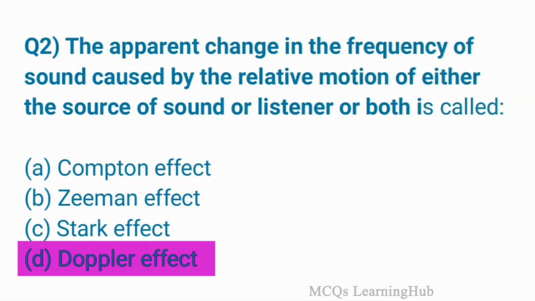Question 2. The apparent change in the frequency of a sound caused by the relative motion of either the source of sound or listener or both is called Doppler effect. Option D is correct.